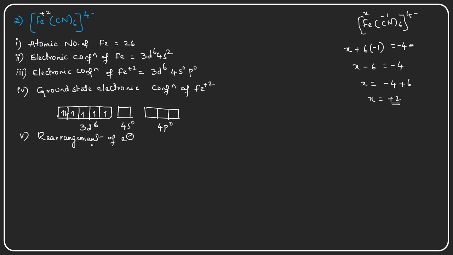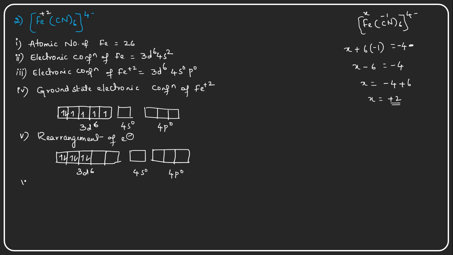After rearranging, in the 3d orbital only, the total 6 electrons are paired with each other and form 3 pairs of electrons, and the 4s orbital is empty, the 4p orbital is also empty. So 3d6, 4s0 and 4p0, right?